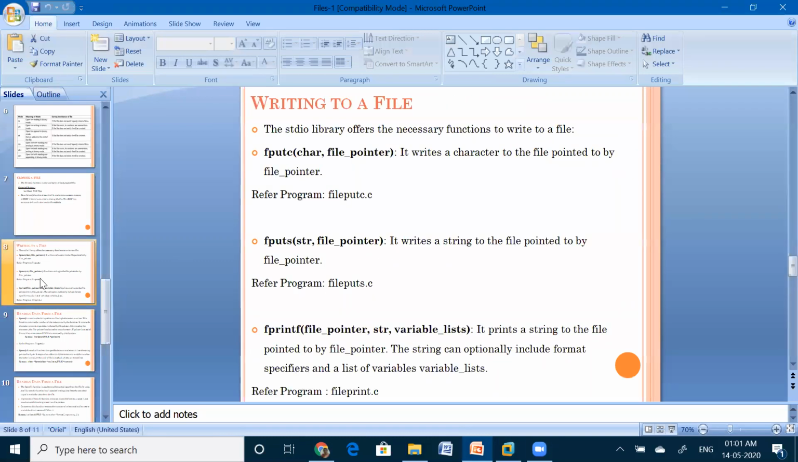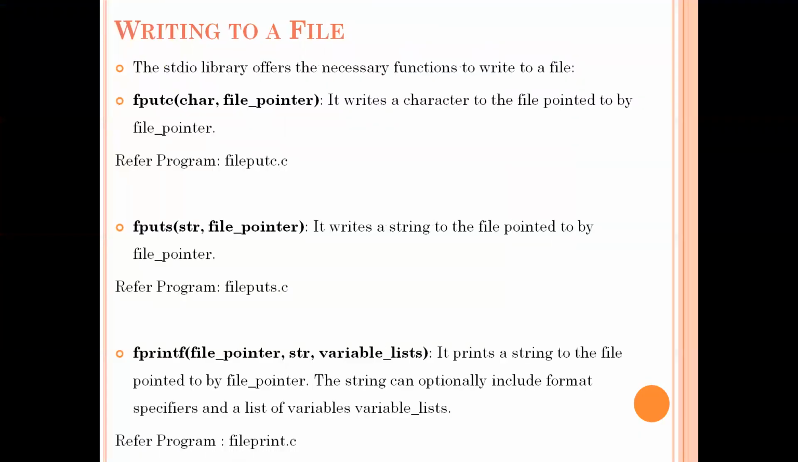Next function, that is the fputs function. This fputs function is also used for writing the contents into the file, but this function is used for writing string by string. Instead of copying the data character by character, here we will copy the data string by string. Let us see one simple example program on how to use this fputs function. First, see the syntax of fputs. Whatever string you want to write, that string is the first parameter. To which file you want to write, that file pointer we need to pass as the second parameter. This is the syntax of the fputs function.